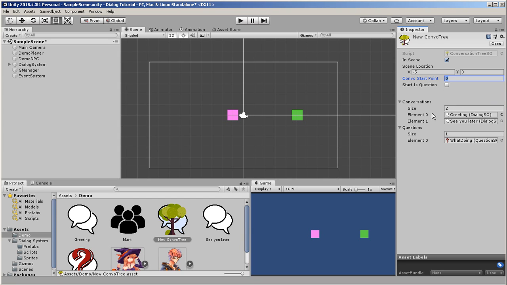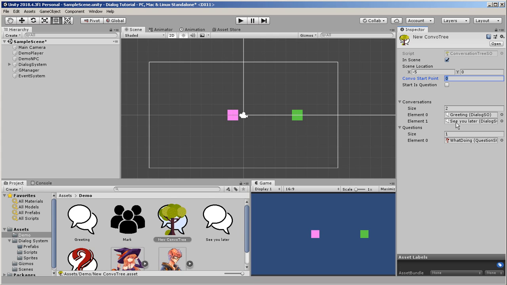So element 0 is greeting, element 1 is see you later. Under questions, element 0 is what doing, that's what I called it. You can just create anything you want here, and you can have very elaborate long conversations if you want. But the conversation is going to start at 0, and it's not a question.